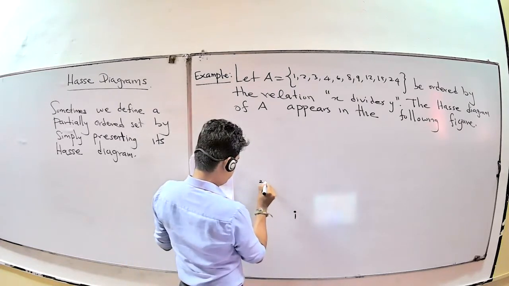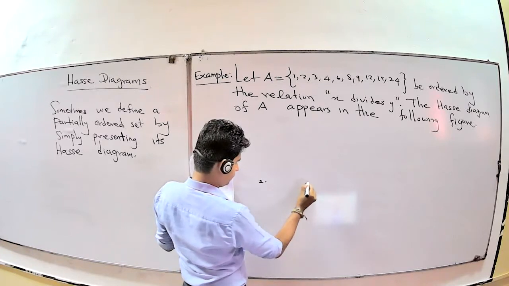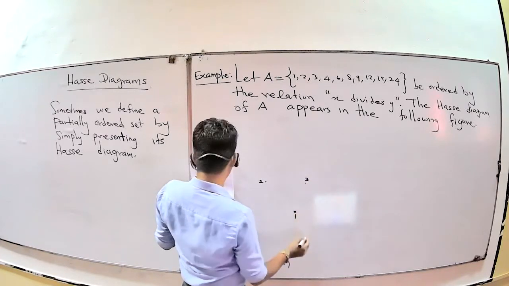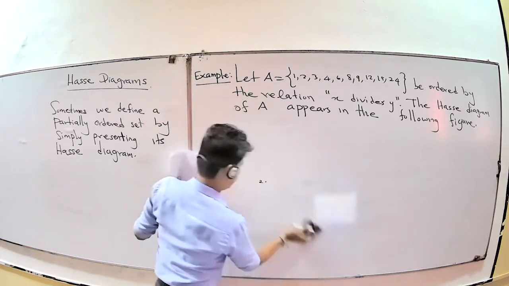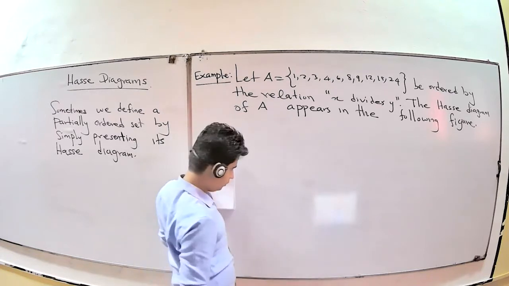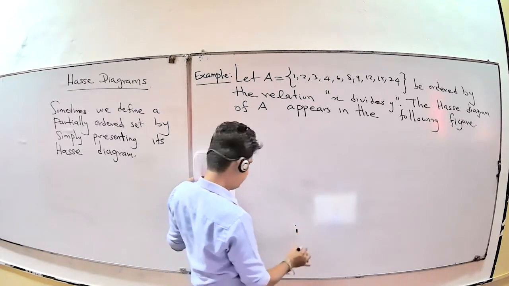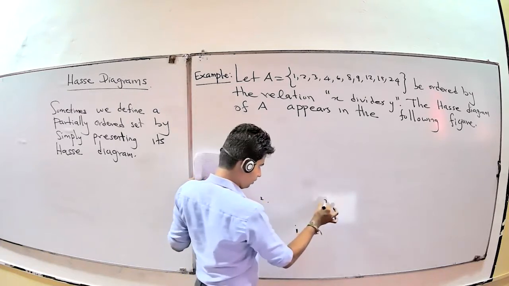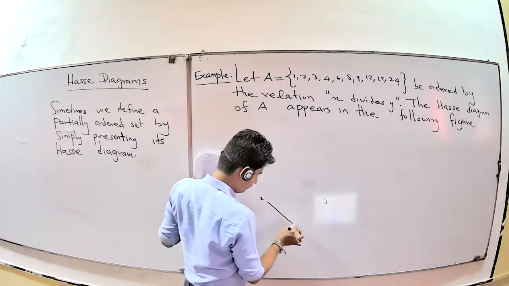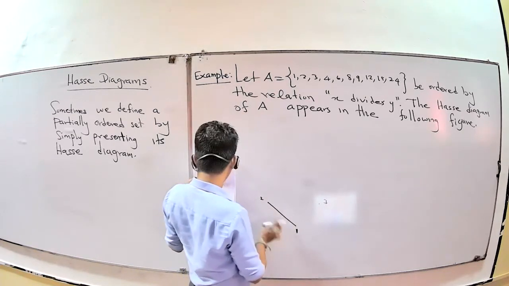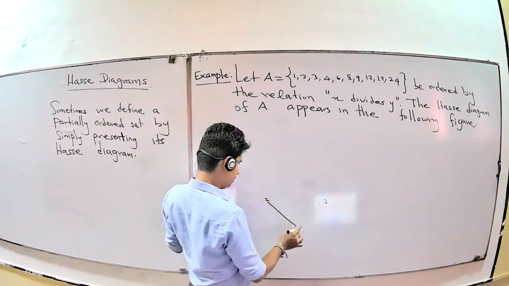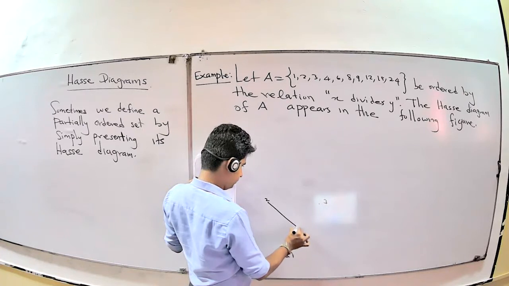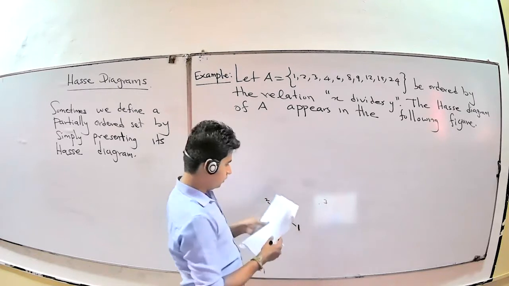Now you put here 2, you put here 3. From this example you can understand. First start with 1, then put 2 and 3. You can join 1 and 2. What's the meaning of this?